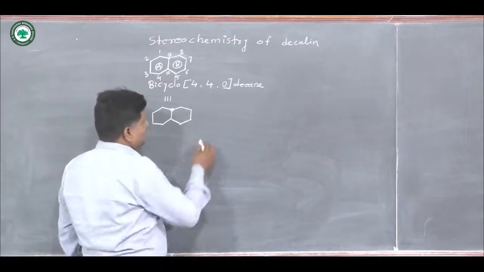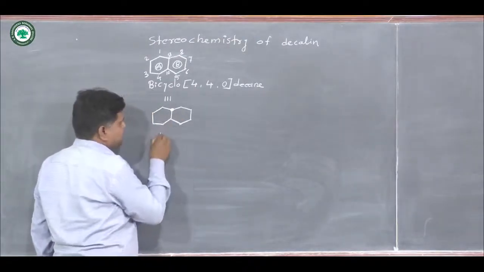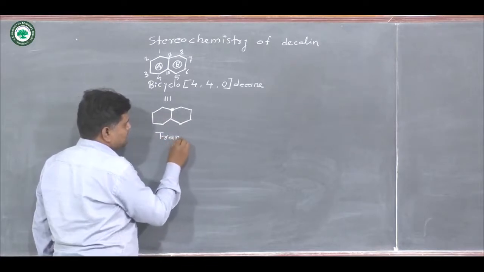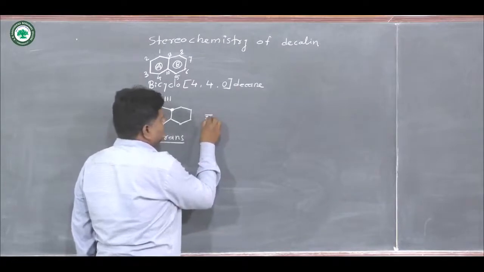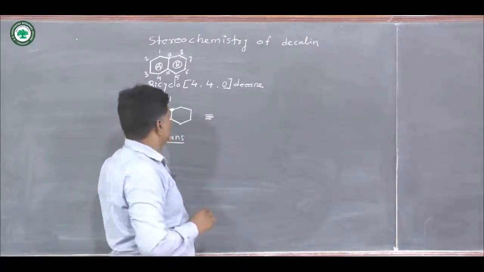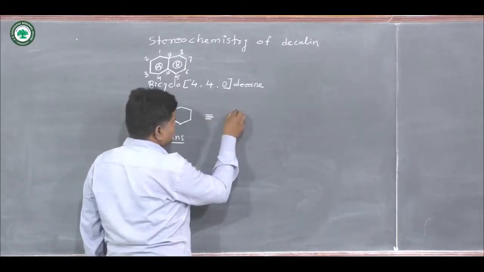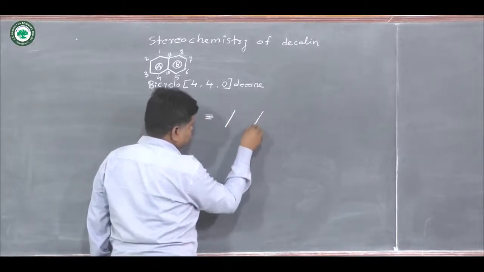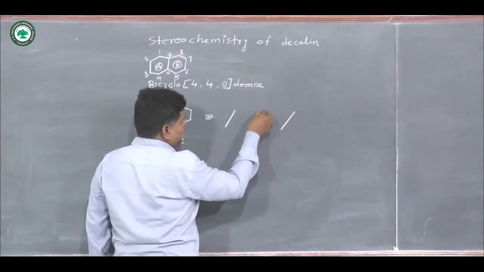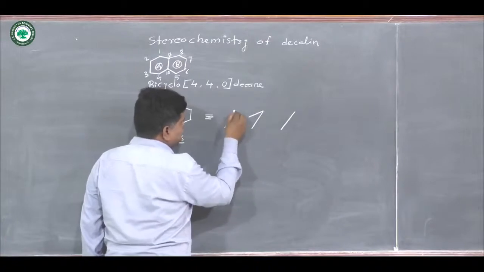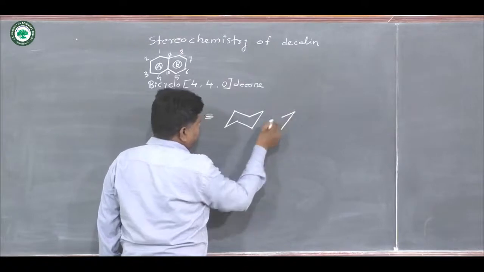Okay, so here this fusion is a trans fusion. Now we try to convert that simple structure into the chair conformation. Simply we draw the chairs which link with each other.